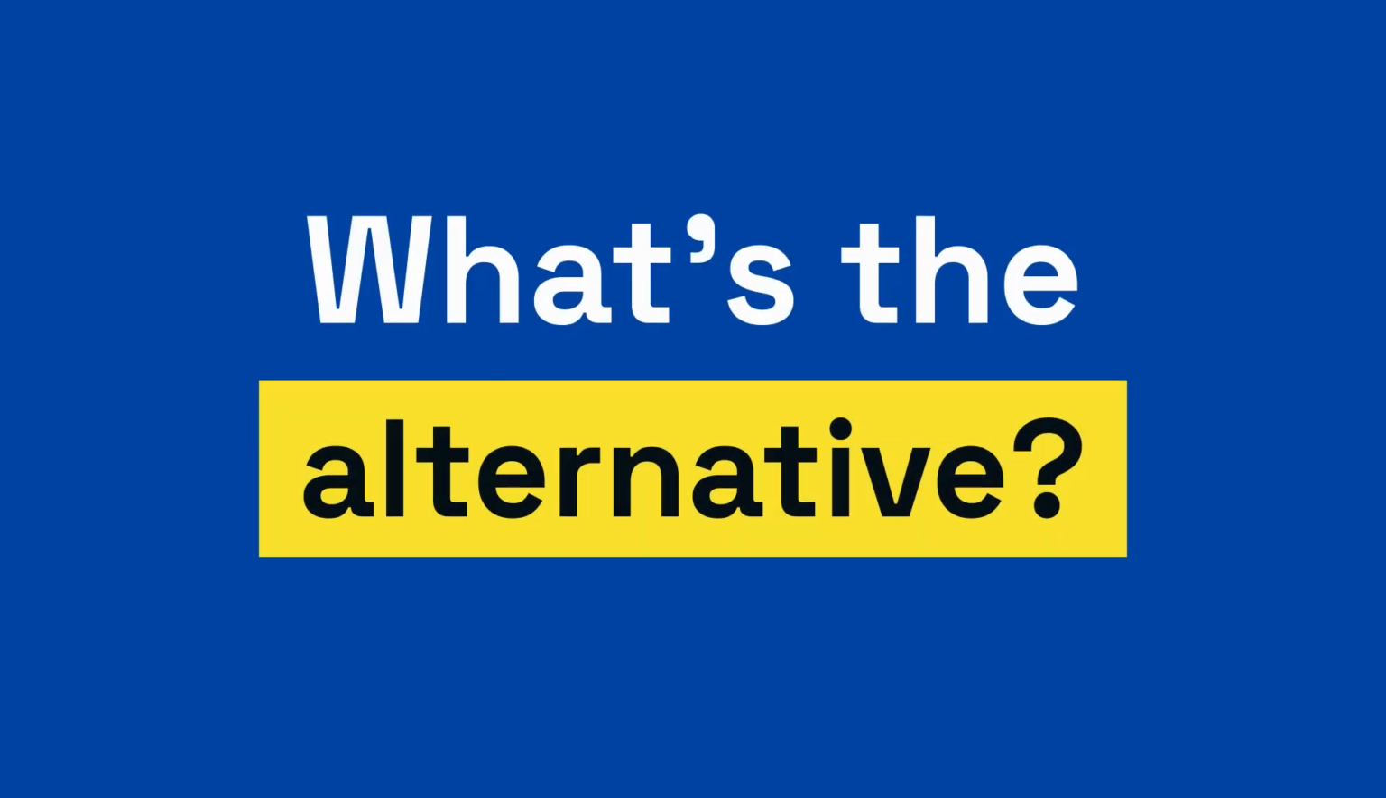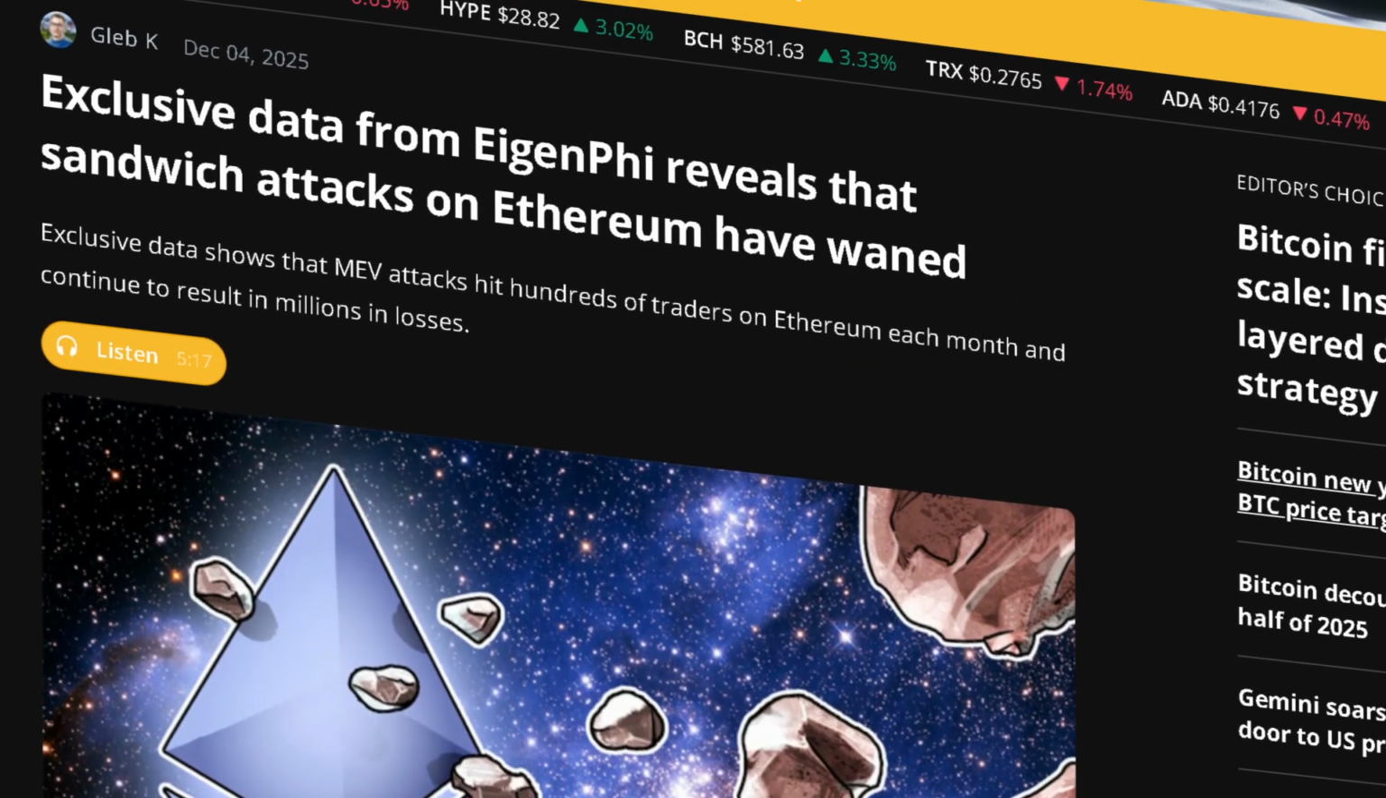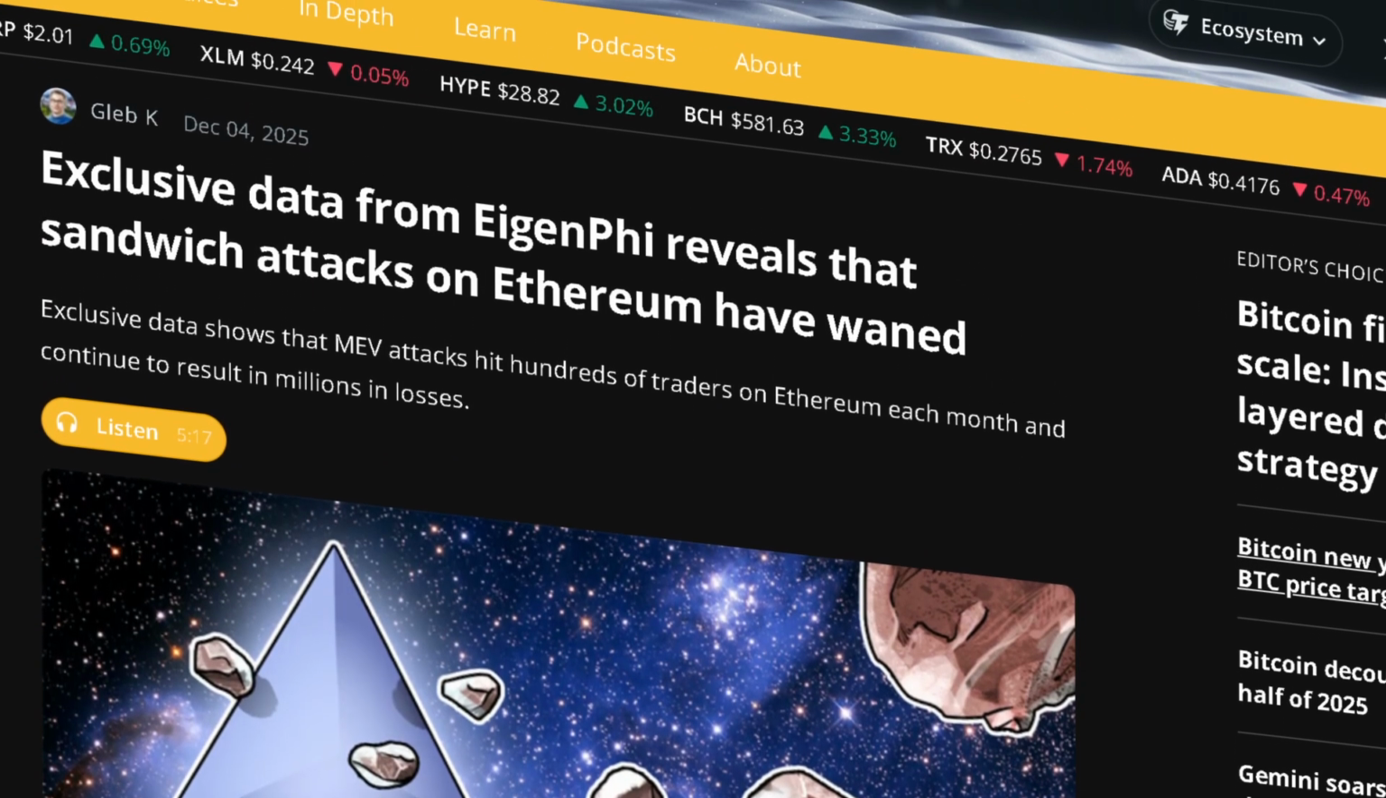So what's the alternative? A few projects have tried to solve the problems of malicious MEV and real-time censorship, but none of them have gotten to the core of the issue. And these solutions have even introduced new problems. And yes, malicious MEV has declined, but at a cost.